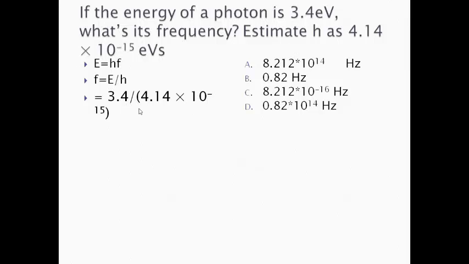And the common mistake students make here is that they either don't use the fraction given in the calculator or they don't put the bracket in the division. So they end up with the answer having the wrong multiple of 10 to the power negative something like 15 or 16 depending on your calculator. If you simply divide 3.4 by 4.14, you will get 0.82. In case you forget about this, you tend to choose answer B. You can also choose answer D because it seems 0.82 times 10 to the power 14. But since this is divided by 10 to the power negative 15, your correct answer would be choice A.